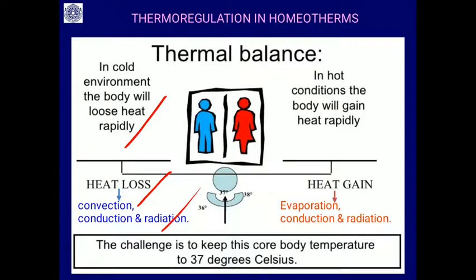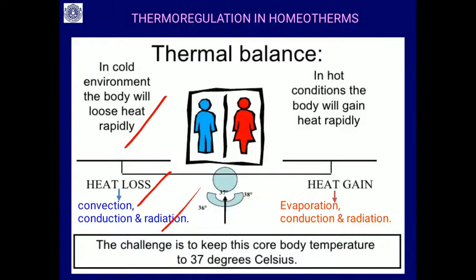So, how is this balance, this homeostasis, maintained? For example, you will see polar bears in freezing temperature, and their body temperature will be 37 degrees centigrade. Similarly, in the tropical region or in the desert, the temperature may go above 40-45 degrees centigrade. There also the homeotherms keep a normal temperature of 37 degrees centigrade.